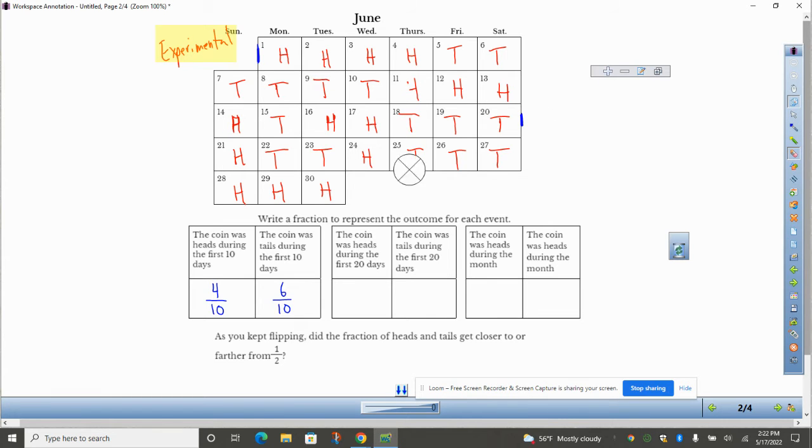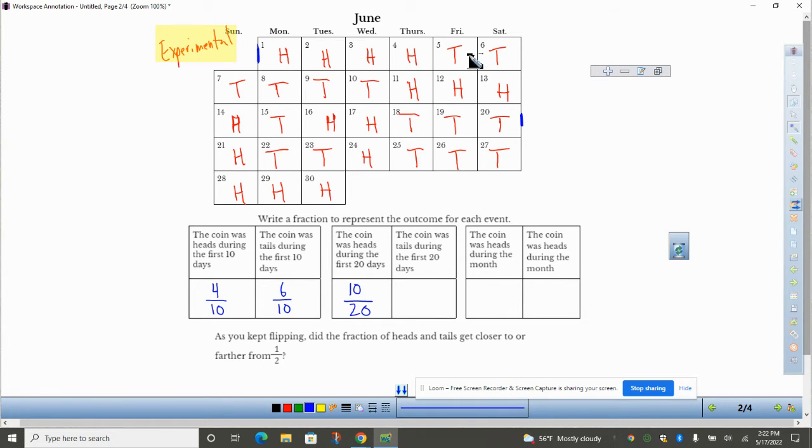So, whoops, that should be a heads there. First 20 days. Let's see how many heads there were. 1, 2, 3, 4, 5, 6, 7, 8, 9, 10. Wow, well, that worked out. 10 out of 20 were heads.